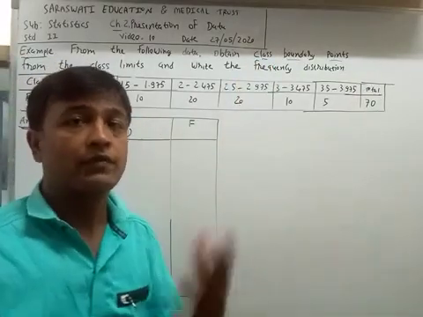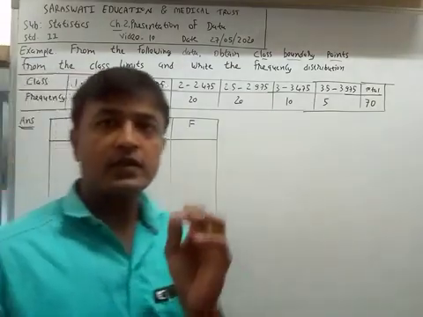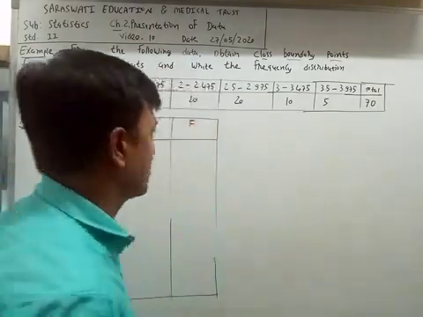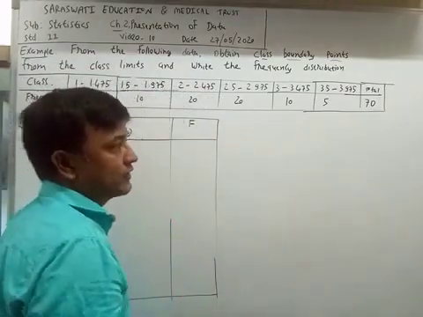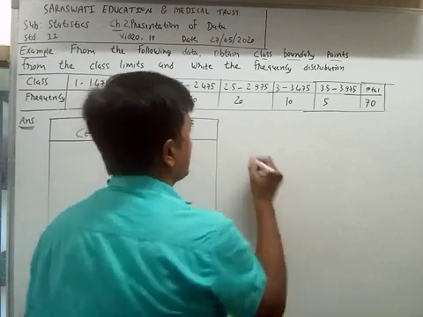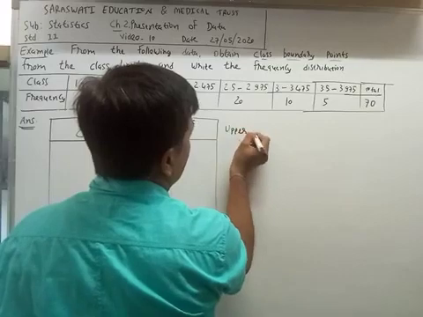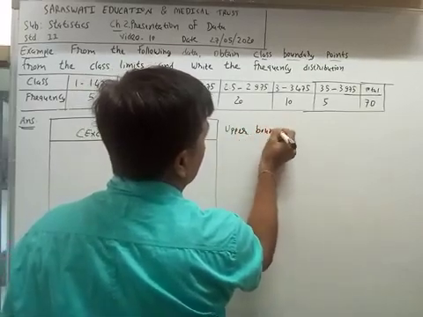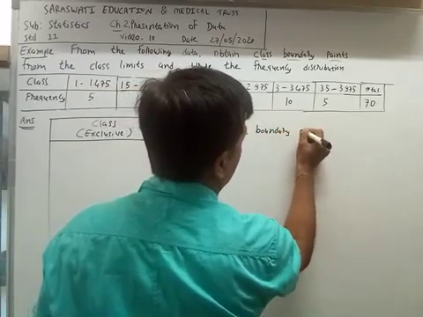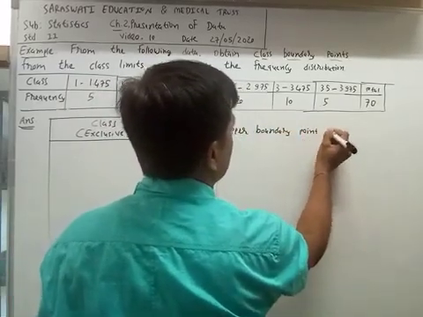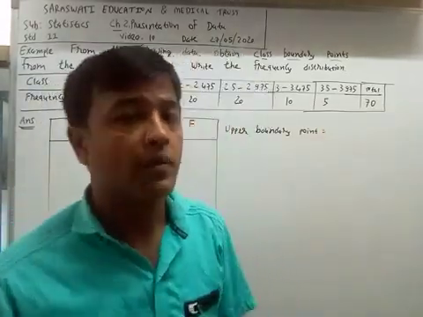Now we will find the lower boundary point and upper boundary point. First, we write the formula of upper boundary point. What is the formula of upper boundary point?